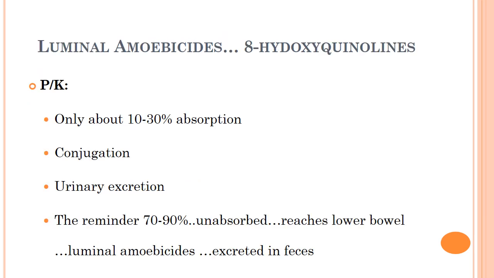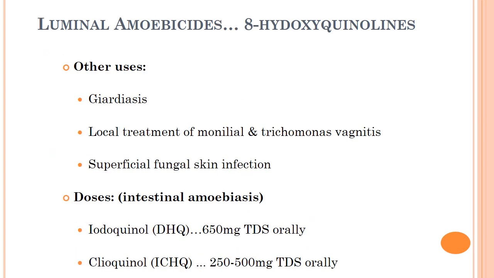Pharmacokinetics: only about 10 to 30% undergoes absorption, metabolized by conjugation and excreted by kidney in urine. The remainder 70 to 90% remains unabsorbed, reaches the lower bowel and acts as luminal amoebicide and is excreted in feces.